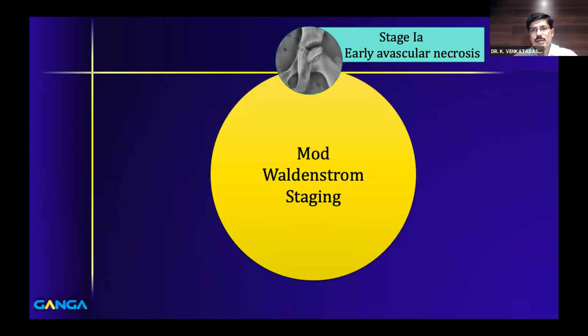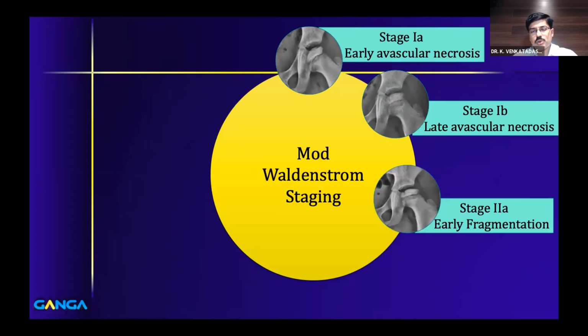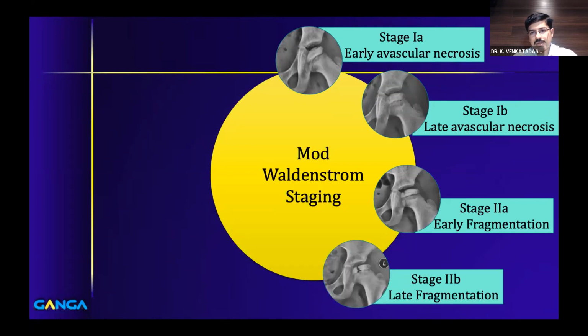Stage 1A is early avascular necrosis, where the entire epiphysis is avascular, and you can see that there is sclerosis, but there is no collapse. In stage 1B, there is collapse. So from stage 1A, it goes to stage 1B, where you can see that there is flattening of the capital femoral epiphysis. Stage 2A is early fragmentation. So after it becomes flat, you can see one fissure here, which is early fragmentation. 2B is late fragmentation, where you can see 2 or more fissures. So this is very simple and straightforward.